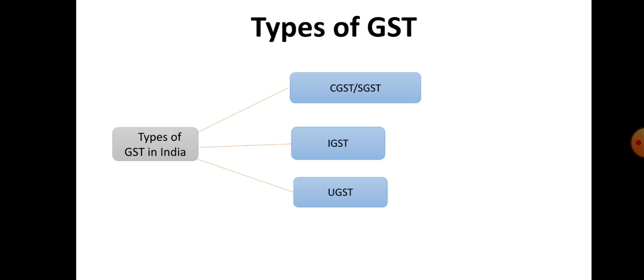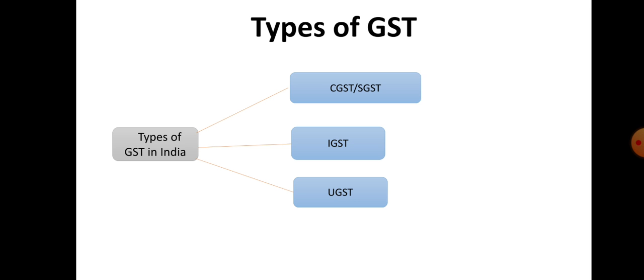Therefore, while making an intra-state sale, CGST collected will go to the central government and SGST collected will go to the respective state government in which the sale is made. Similarly, SGST or UTGST are replaced with IGST, where inter-state transactions are involved.